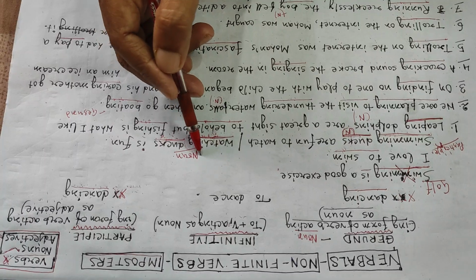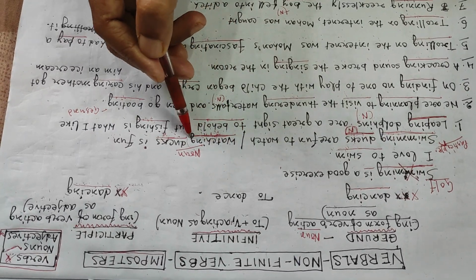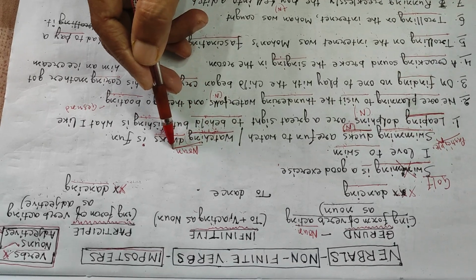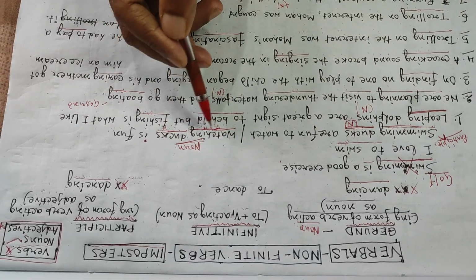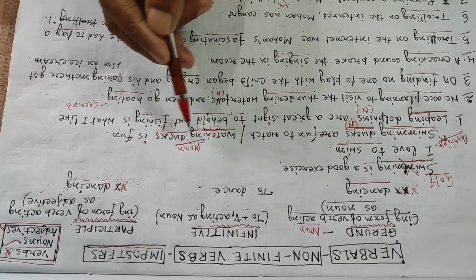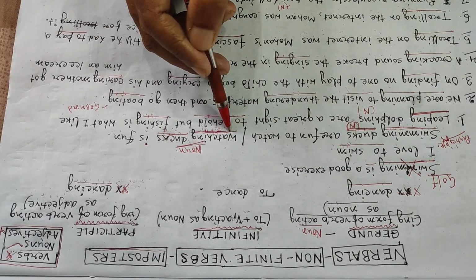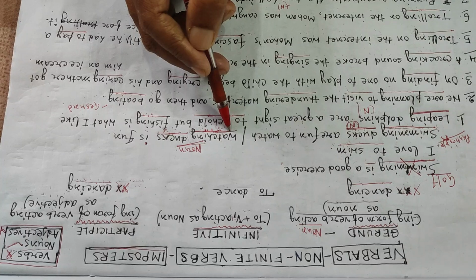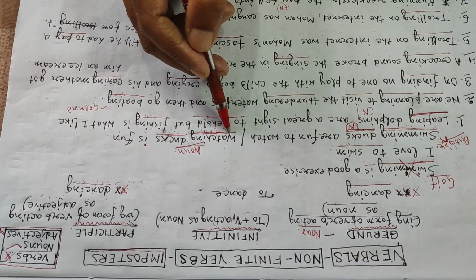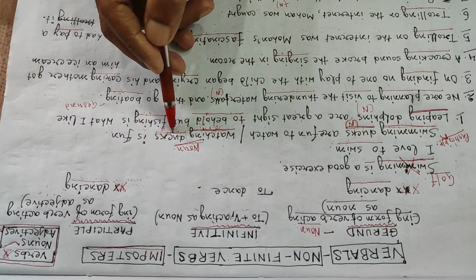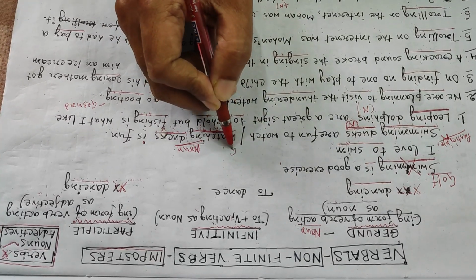Watching here is nothing but the name of an activity or name of an action, and it is clearly a noun, and somebody is watching the ducks. Ducks are not watching here. It is somebody who is sitting at the side of a pond or river. He or she is watching the ducks. So it is clearly a case of gerund.